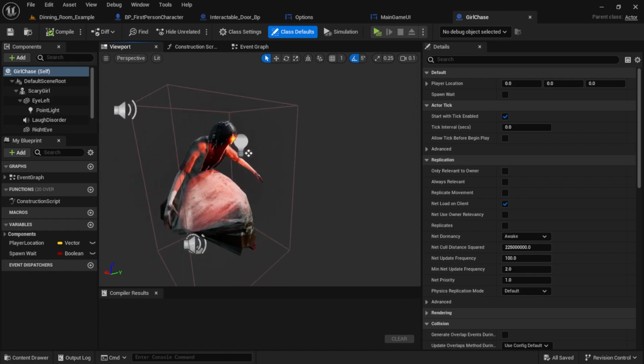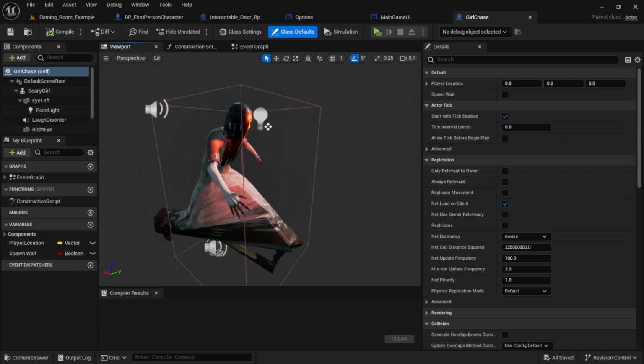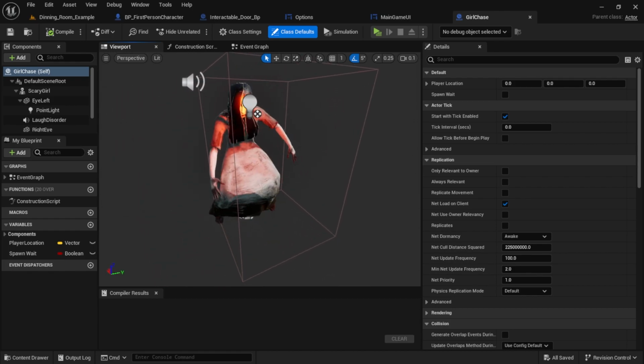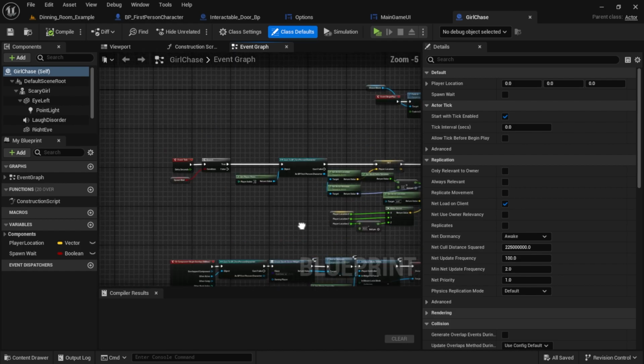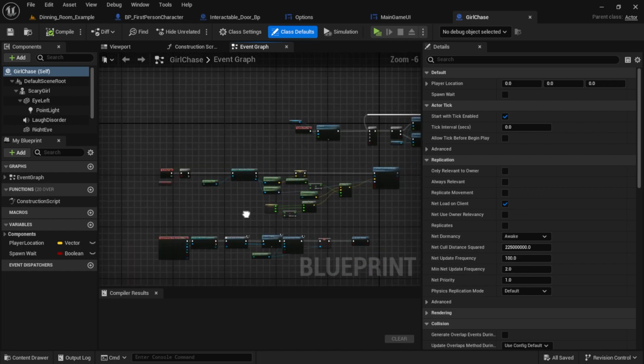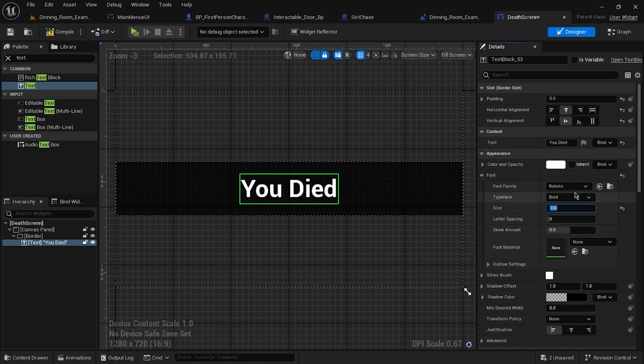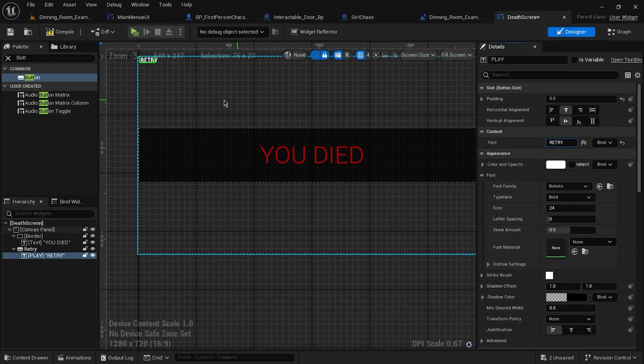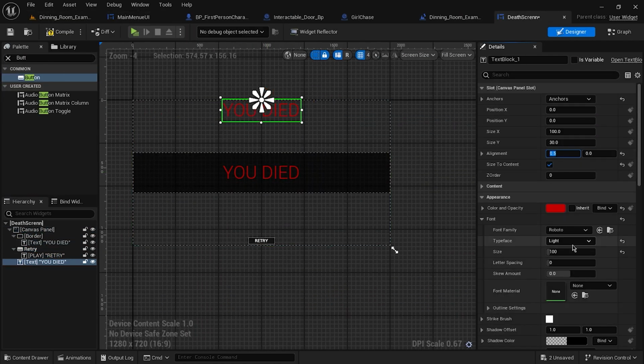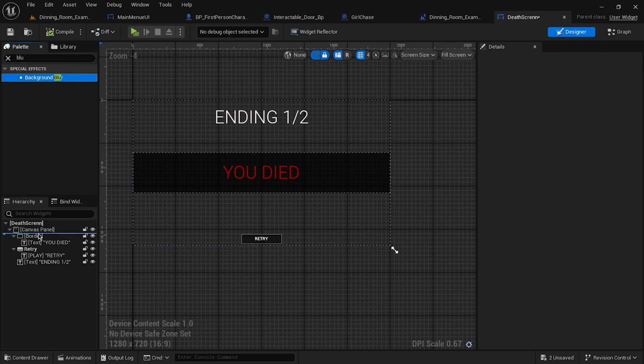How are we going to make the end part and make it feel like the game is actually complete? I made a chase scenario already when I was making the jump scares. Now I need to add a death screen and an escape screen. I have only 6 hours left and I have to get it done within 6 hours. Then I made the death screen, which looks something like this and will show up whenever you get caught in the chase. If you do, it will tell you to restart again.